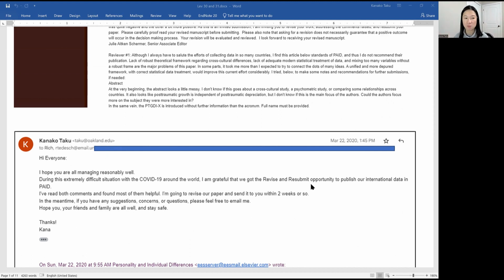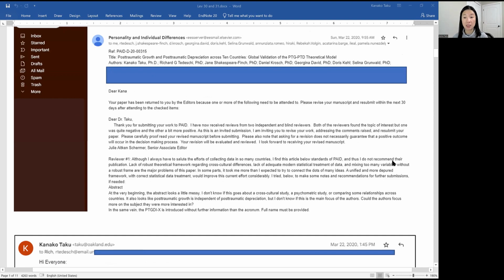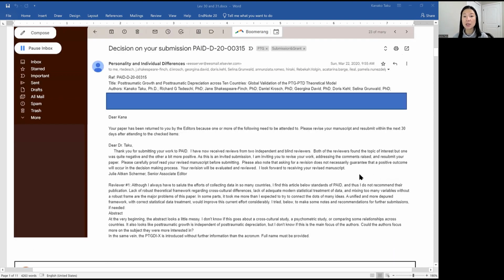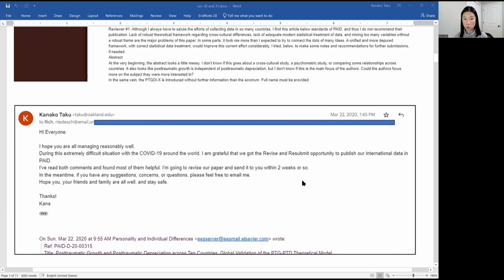That's revise and resubmit. And then I shared my plan, which is I am going to revise our paper and then send it to you all within 2 weeks or so, because the deadline is 30 days. As long as I can finish it up within 2 weeks, then I thought I should have enough time for everybody to double check. So that's why I'm going to do this within 2 weeks. In the meantime, if you have any suggestions, let me know. Otherwise, I'll take care of it.